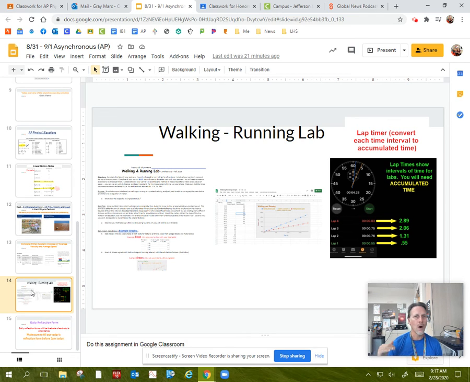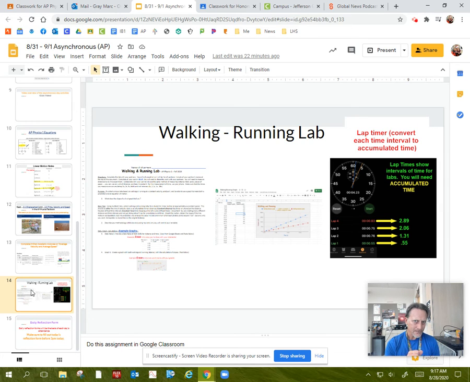Another option would be to go for a constant timing. So maybe you're going to walk outside and then you're going to drop a piece of popcorn or something, per se, every 5 seconds. And so you could be looking at your timer, and every 5 seconds you drop a piece of popcorn, and then you get a tape measure out and you measure the space between those. Okay, so either one of those methodologies, you come up with your methodologies, will work, but you can kind of see the materials you're going to need.